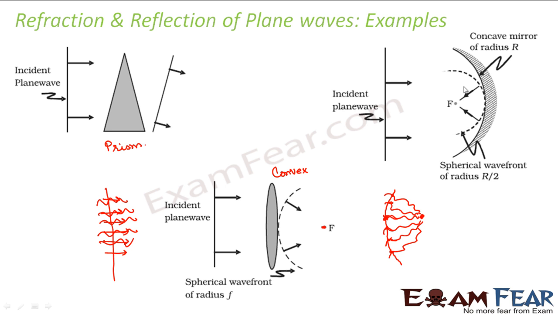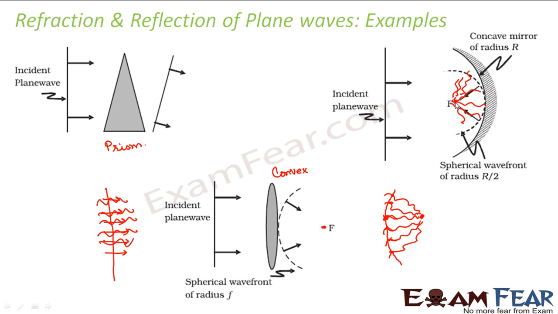Similarly, if you take the example of a concave mirror, here also this concave mirror will try to converge the light rays coming to it at its focus on the same side. Therefore, these are the incident rays and they get focused at this point. Therefore, the incident wavefront gets tilted in this direction because the waves now are getting focused at this point. Right? So now I hope you have understood the concept of wavefront now, because once the wavefront is clear, Huygens principle will also get clear.